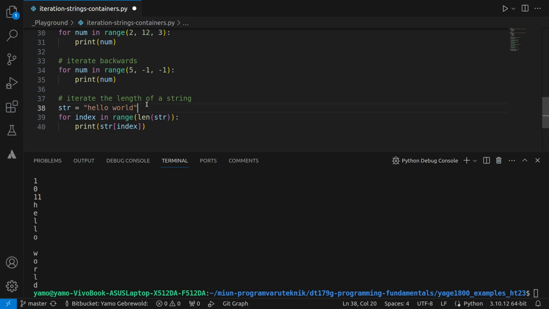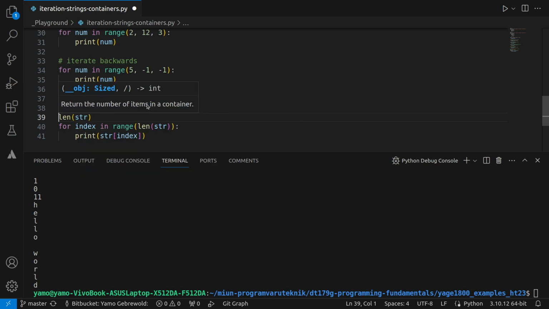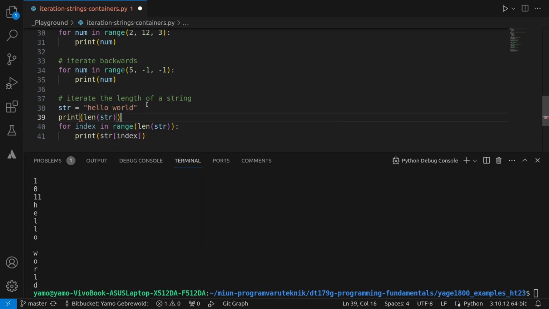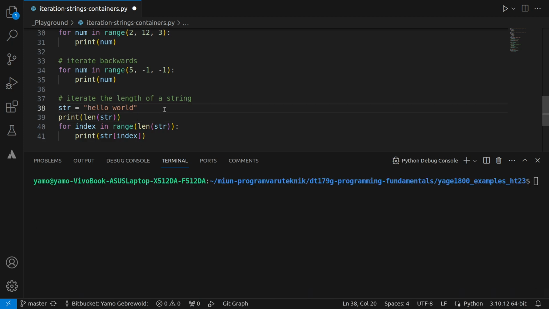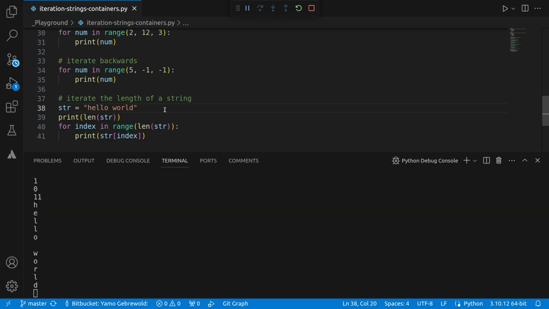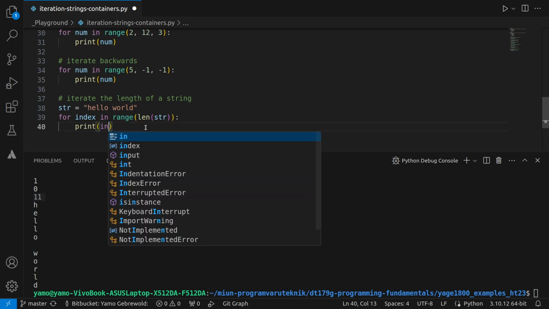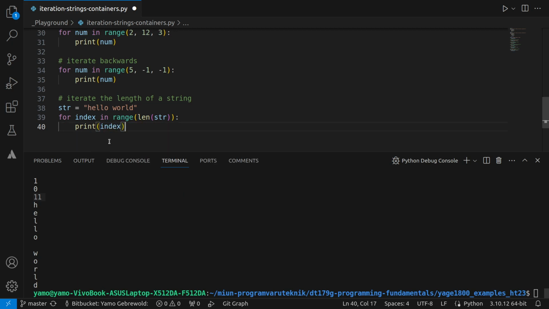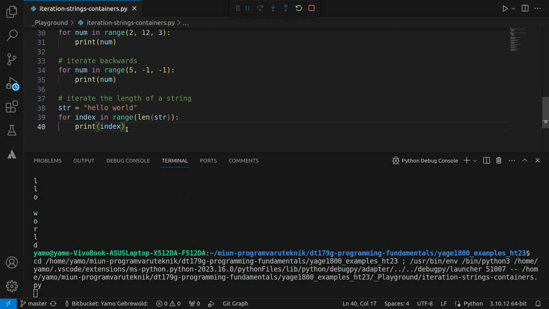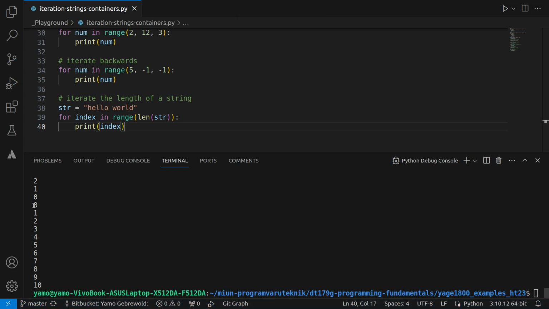So if I print out the length of the string like this, we should see 11. So we see 11. That's good. And if I print out just the index, we should see 0 to 10. So let's try this out. So it starts at 0 and then it goes to 10, right?